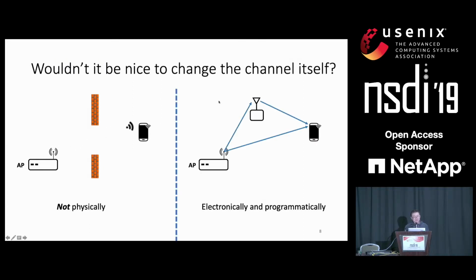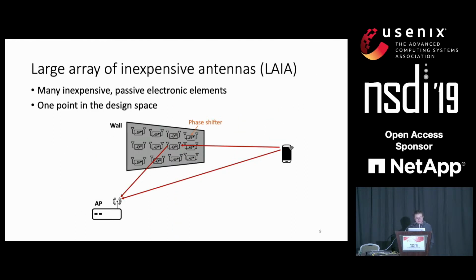Actually, by changing the channel, we mean that we should implement some electronic device in the environment so that we can reconfigure the environment electronically and programmatically. Specifically, we instrument the environment, like the wall, with a lot of inexpensive antennas. We call it LAIA. And each LAIA element is actually very simple. It is two antennas connected with a phase shifter.